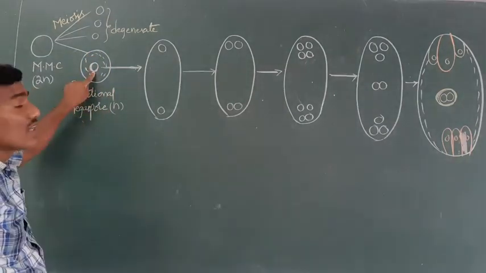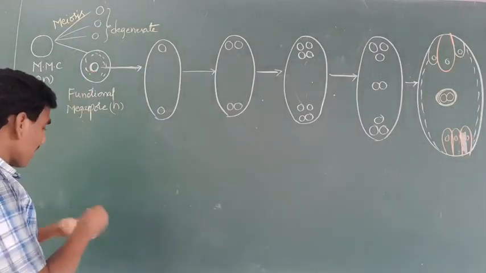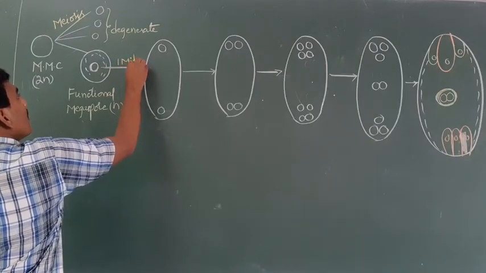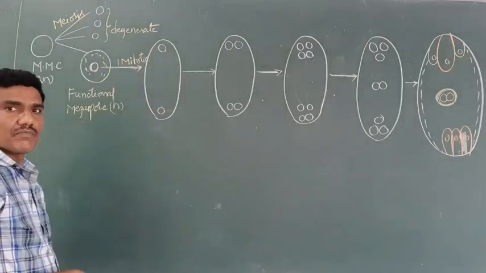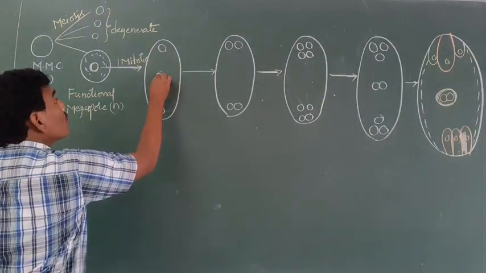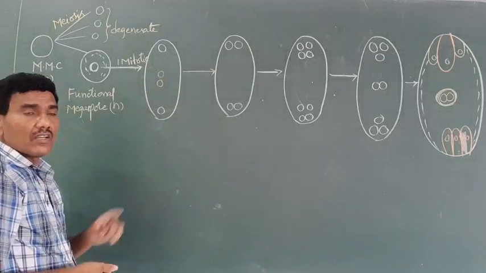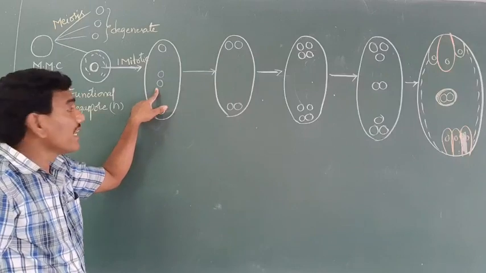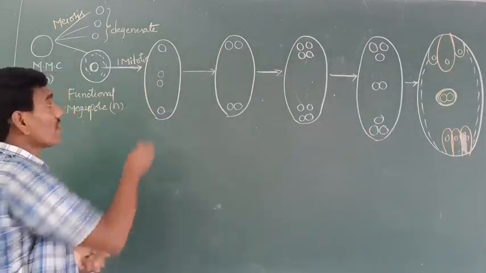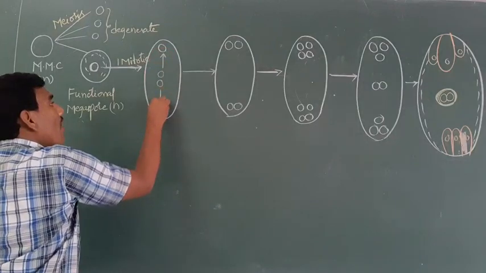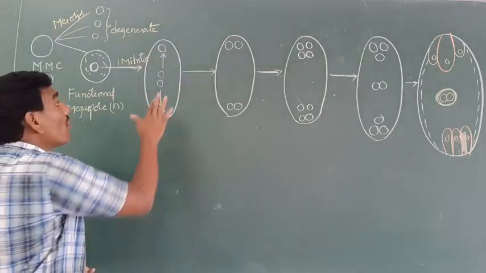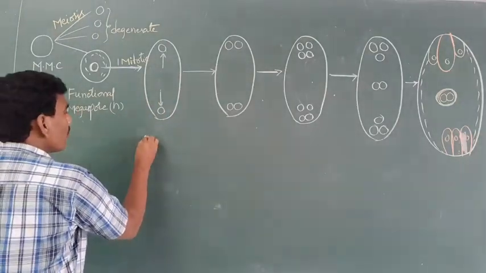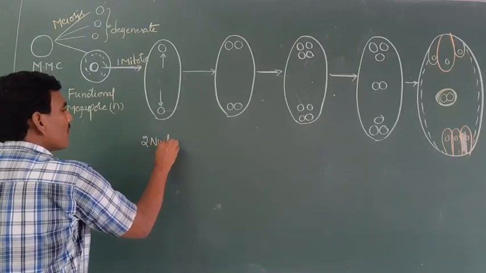The nucleus of the megaspore undergoes the first mitotic division to form 2 nuclei, exactly developed at the central place of the embryo sac. Later, these 2 nuclei move towards opposite poles to form a 2 nucleated embryo sac. This is a 2 nucleated embryo sac.